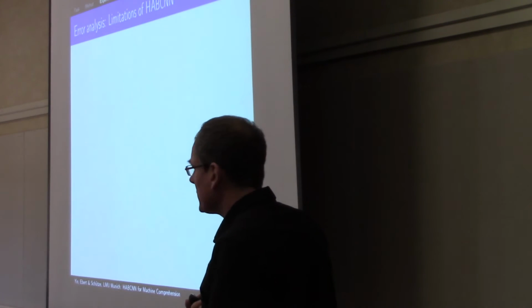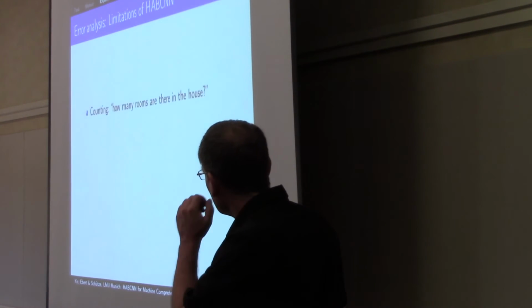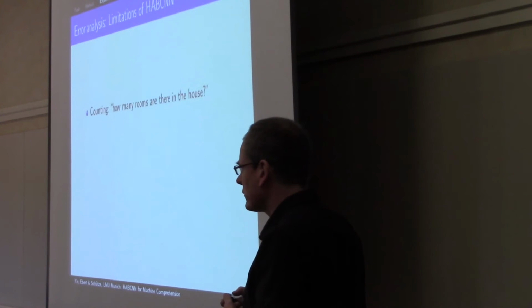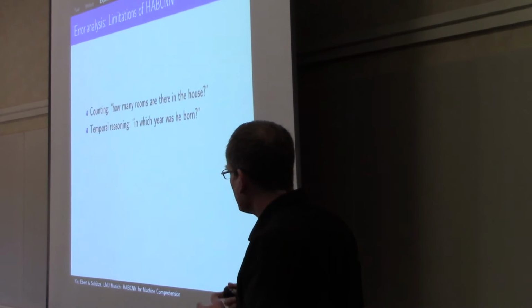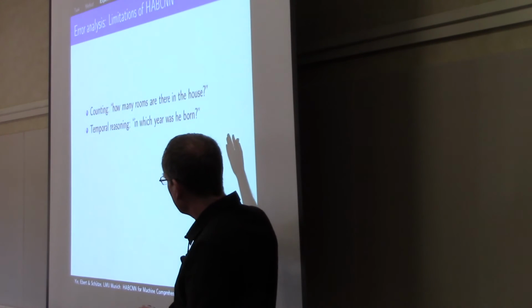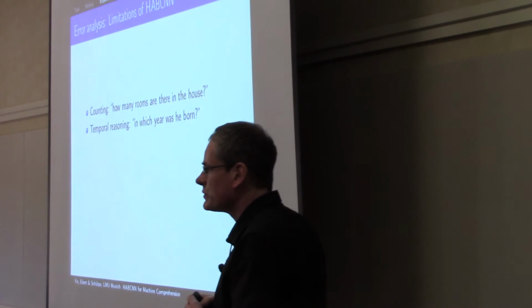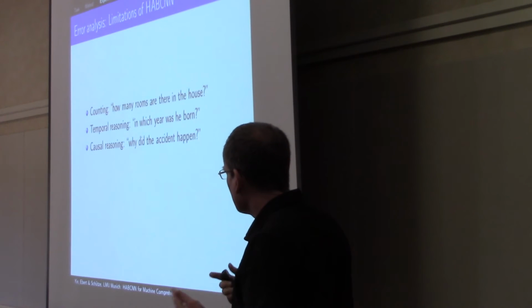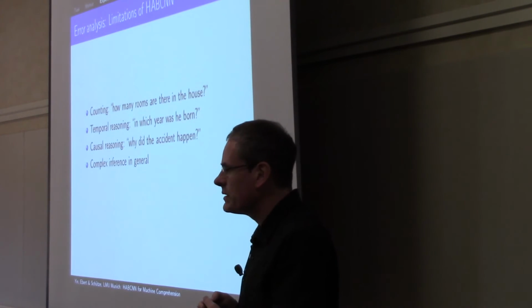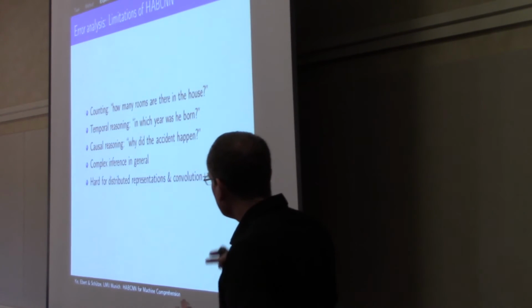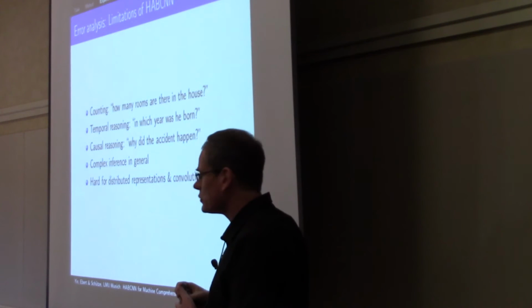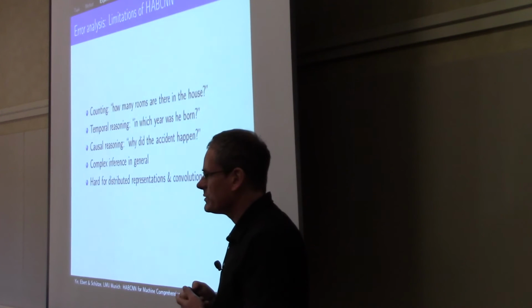Error analysis, the limitations of the HABCNN. Counting, how many rooms are there in the house, something like that this architecture cannot really do. Temporal reasoning, in which year was he born? If the number is not given directly in the text and you need some kind of temporal calculus to come up with the year, then that's not something we can do. Causal reasoning is really hard. Why did the accident happen? And in general, complex inference is difficult. And so maybe these are phenomena that are difficult to handle with distributed representations combined with convolution and pooling, even if you add attention as we do here.